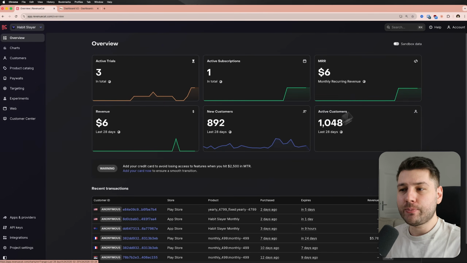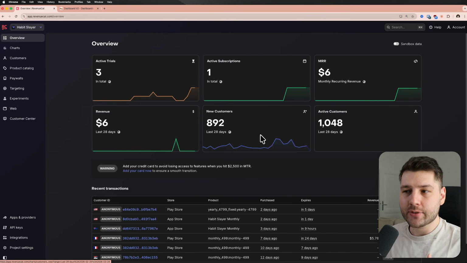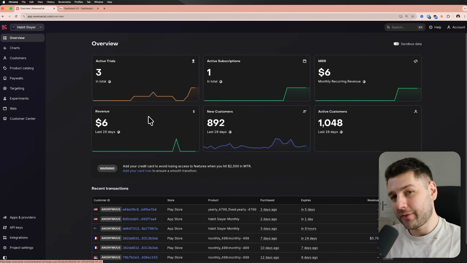Compared to the standard, typically, if there's actual value in your application and you're doing things correctly, you want to see at least a 1 to maybe 2% conversion rate, which means that for this amount of customers, I should be seeing at least 10 or more active subscriptions, and my revenue number over here should be somewhere closer to 100 instead of 6. So the fact that I only have 6 means there is definitely something wrong with the premium package and the premium offering in the application, and my job now is to investigate and try to fix it, and try to do something to move the needle on this number and hopefully improve the conversion rate.